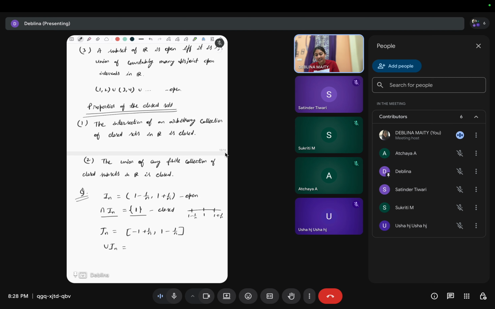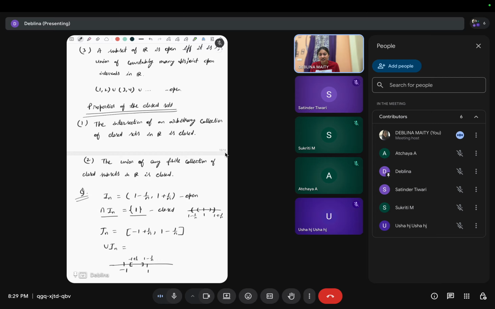For the I_n, when n increases, these open intervals are decreasing, they are squeezing, so they are nested intervals. But these J_n are expanding, right?